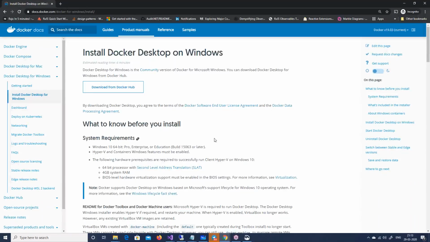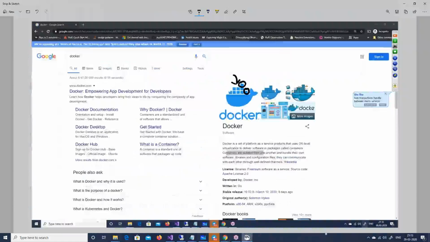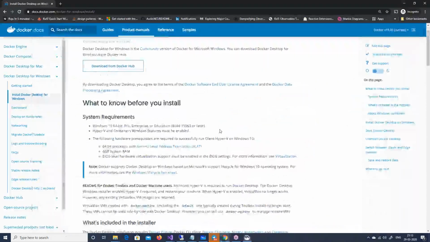Now, a couple of things. I would like to really highlight this, and I'm going to make a snip and highlight it because this is most important. A lot of developer friends who are sitting at home have this Windows Home Edition, right? Windows 10 Home Edition and Windows 7 Home Edition.